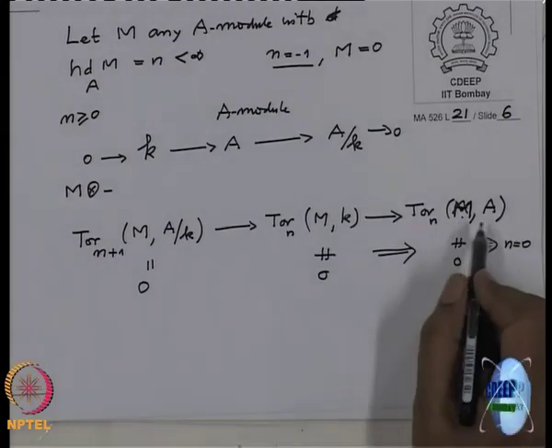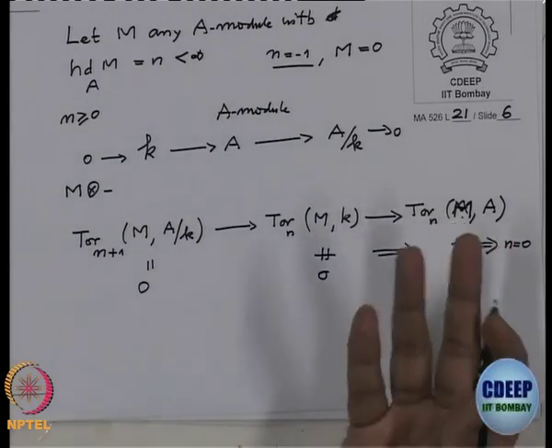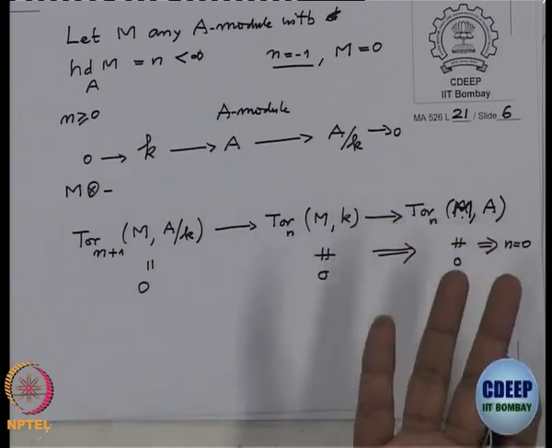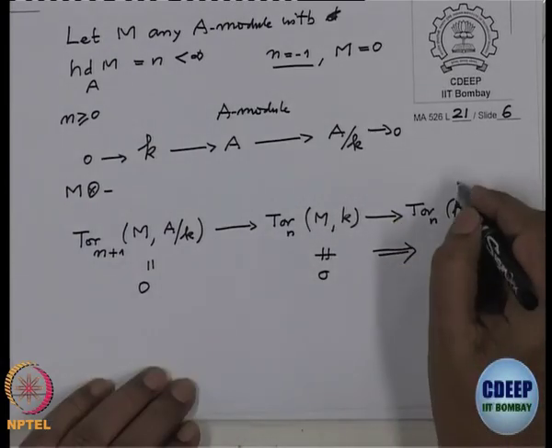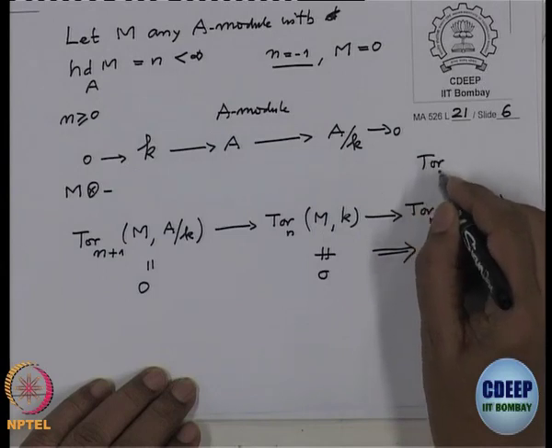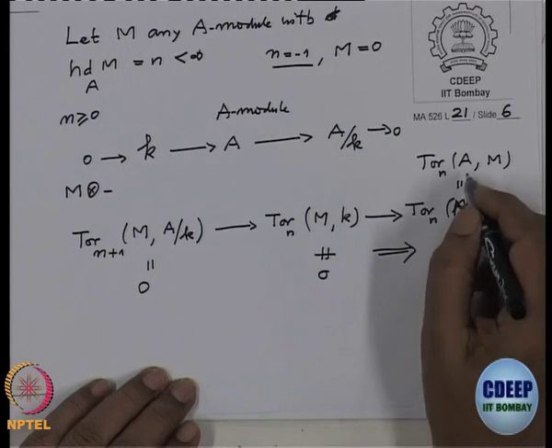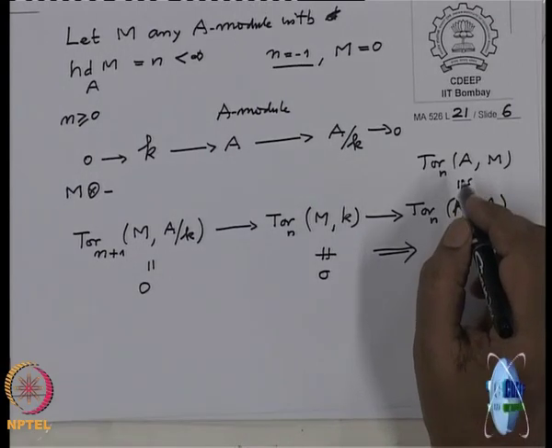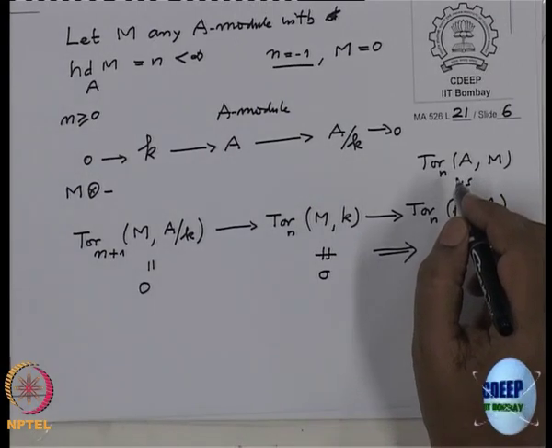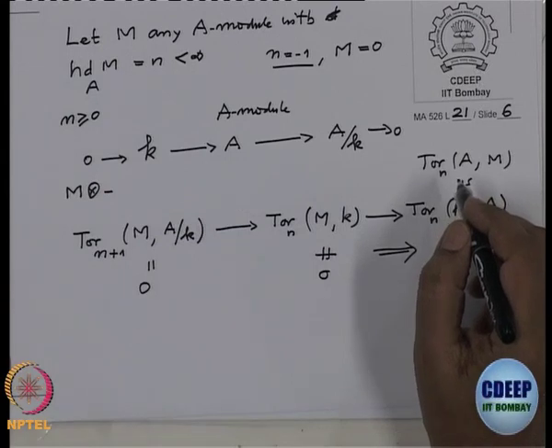Because what is Tor n (M, A)? Tor commutes, so I could have done the other way. This is the same as Tor n (A, M), isomorphic, but A is projective, A is flat. So therefore higher Tors are 0.